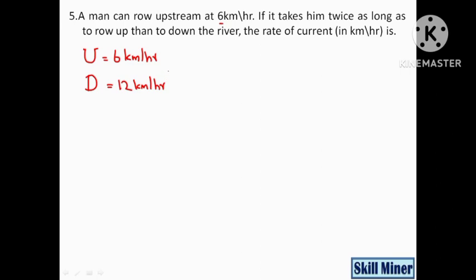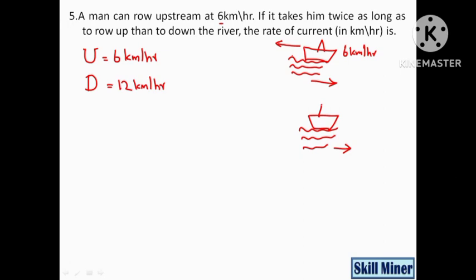Guys, a man is rowing the boat, consider the river flowing. Okay, the river is flowing in this direction. There is a boat going in the opposite direction of the stream. For moving in the opposite direction, his speed is 6 kilometer per hour. So for moving in the same direction, it will take some value more than 6.